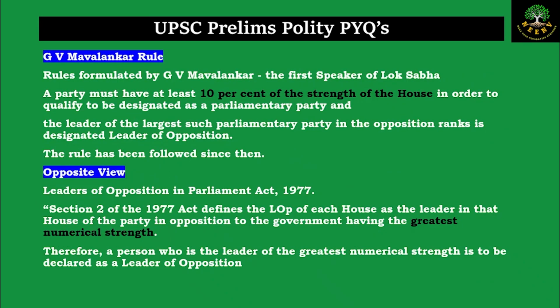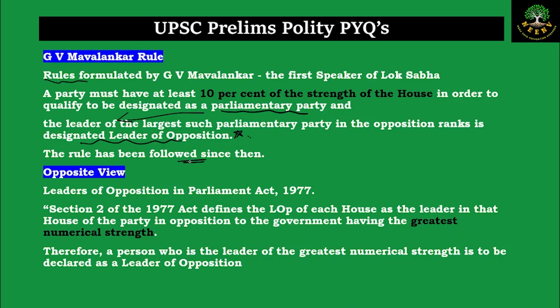Now what is the G.V. Mavalankar rule, which is related to the leader of opposition? G.V. Mavalankar was the first speaker of the Lok Sabha, and to regulate the conduct of business of the Lok Sabha, he formulated rules. In the rules that he formulated, he said that a party must have at least 10% of the strength of the house in order to qualify to be designated as the parliamentary party. And once the party is designated as a parliamentary party, whoever is the leader of that particular party in the opposition will be designated as the leader of opposition. And this rule has been followed since then.